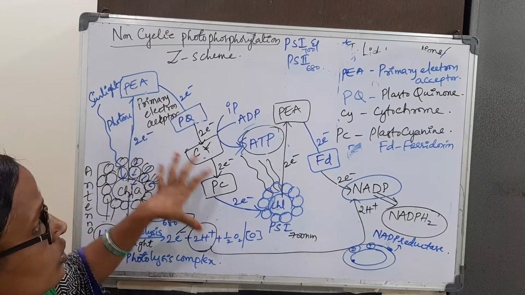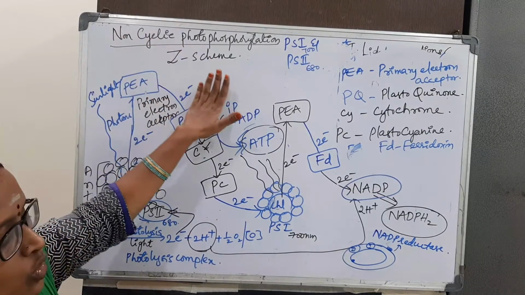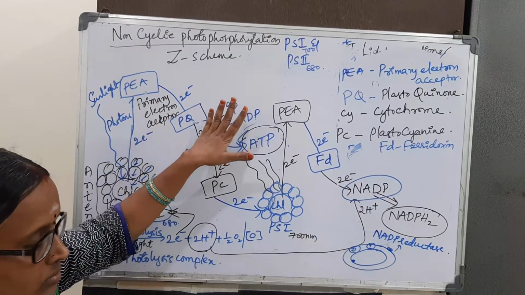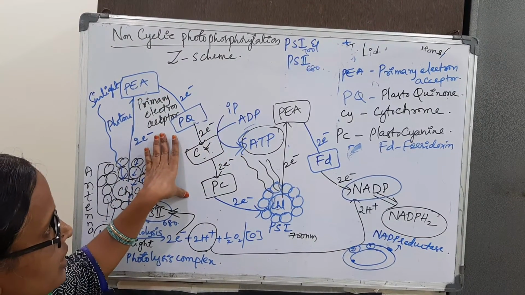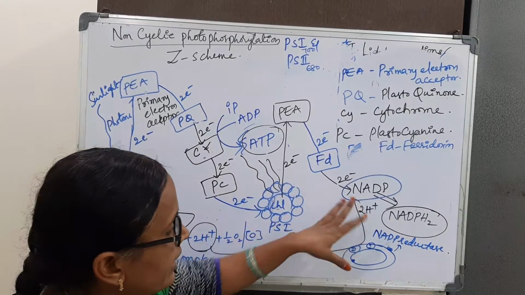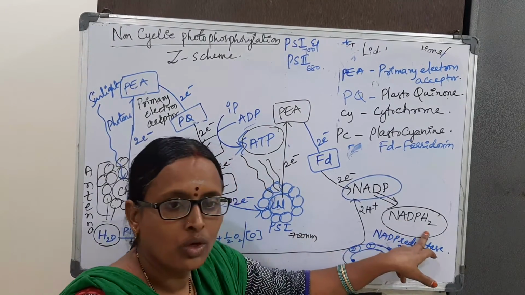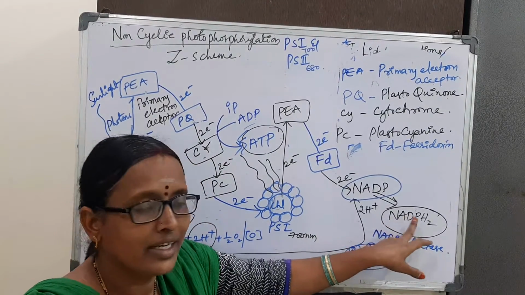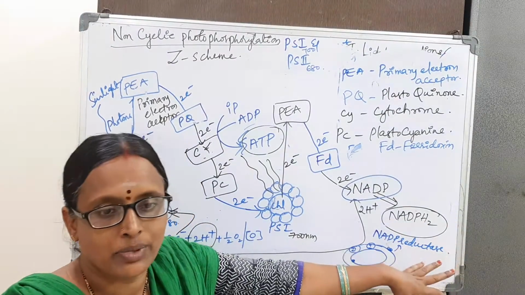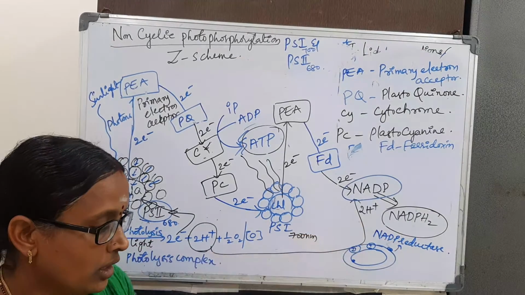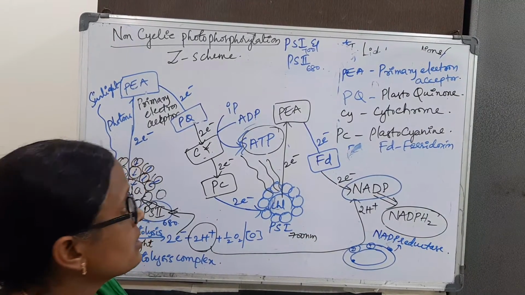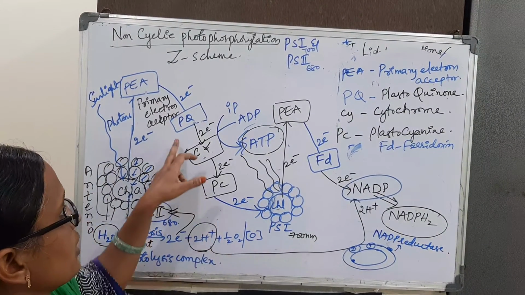So this is about non-cyclic photophosphorylation. In this photophosphorylation we are going to get ATP as well as the reducing power NADPH2, otherwise written as NADPH plus H plus. So this is non-cyclic photophosphorylation.